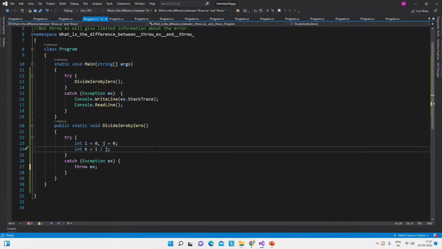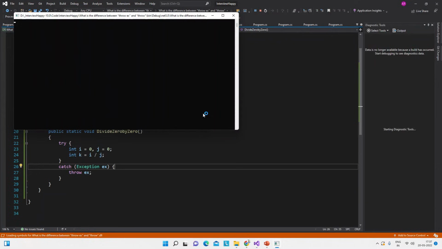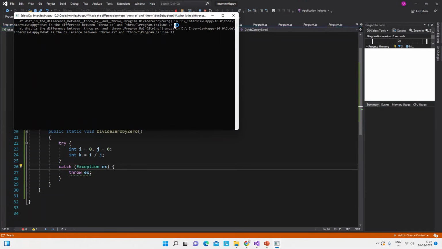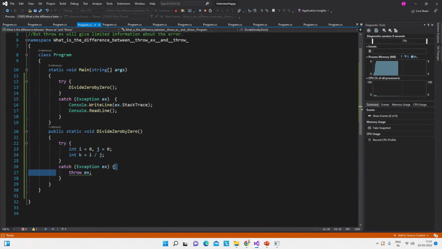Now I have converted throw to throw ex, and even the .NET compiler will say that rethrowing caught exception changes stack information. So it is also giving you a warning. Let's execute this and see what it will say. This time the output says that the problem is at line number 27, which is this line, but this is not correct. So rather always use throw, do not use throw ex. So this is the answer to this question.